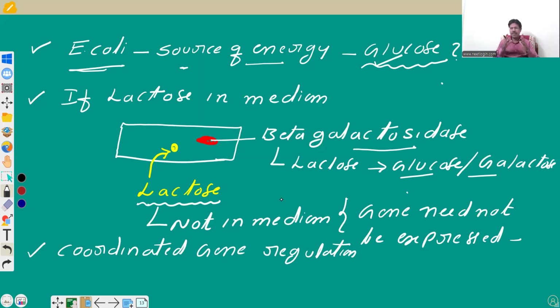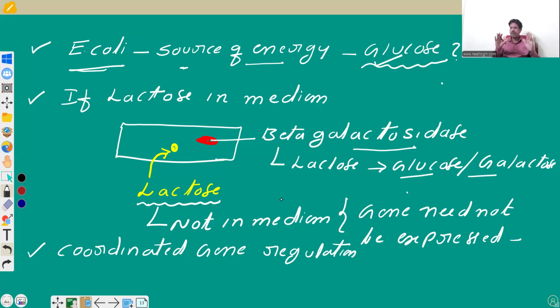If any sequence, any regulation of the gene is not in a proper way, it is going to lead to abnormality. So, even the zygote developing into embryo into adult organism, it must be coordinated. Without coordination, there is no proper expression. So, gene expression is metabolic, environmental, as well as physiological.